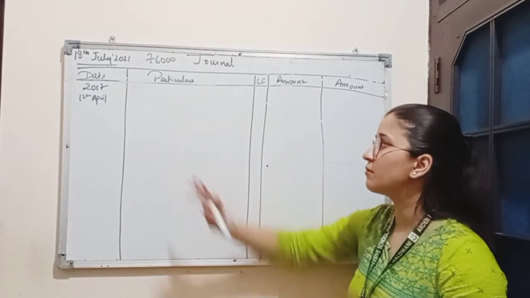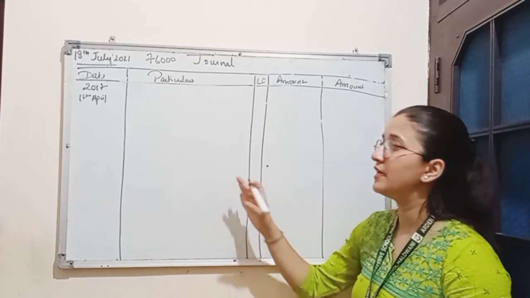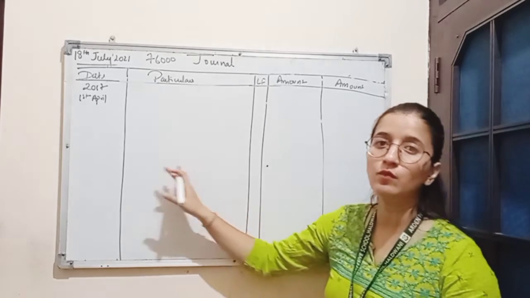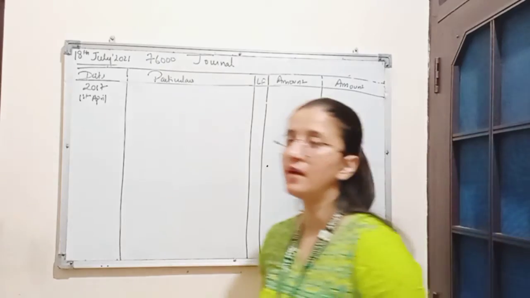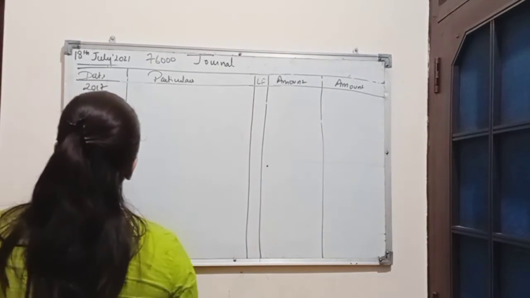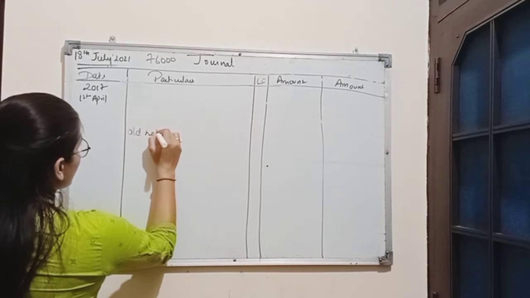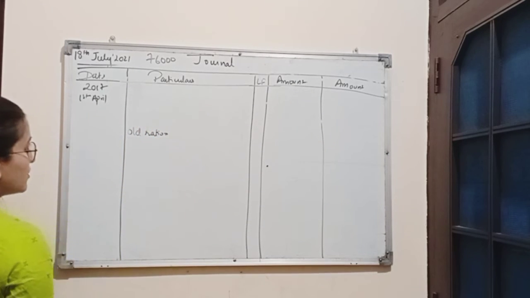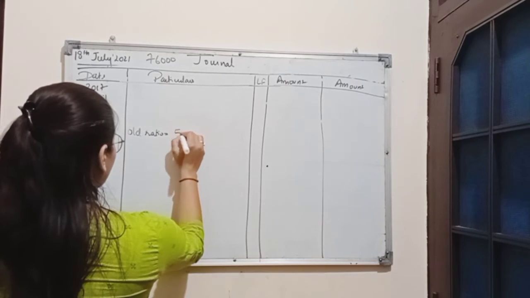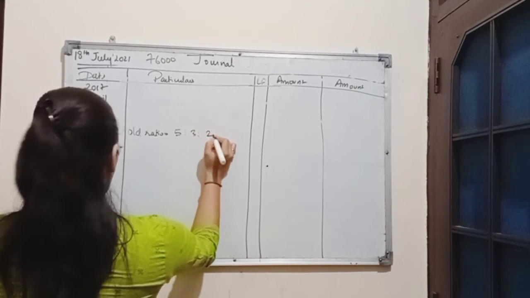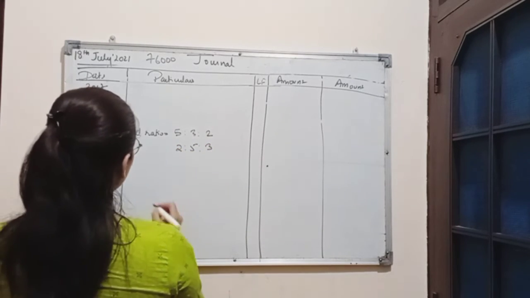So before the distribution of goodwill, first we will find out what amount of share is gained by the gaining partner and what amount of share is sacrificed by the sacrificing partner. As we know, old profit sharing ratio is 5:3:2 and new profit sharing ratio is 2:5:3.